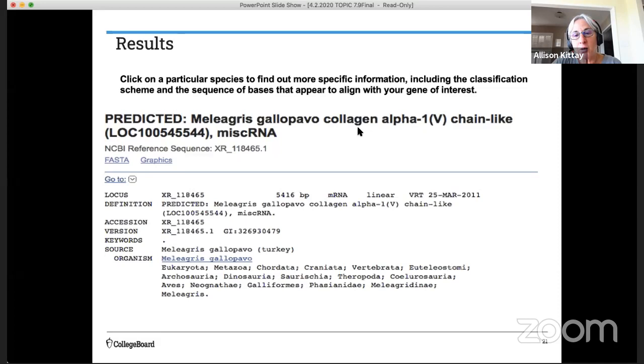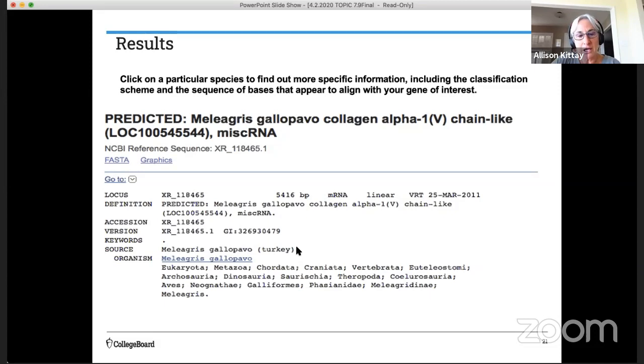And we did indicate from the morphological traits that we saw some vertebrae or bones, limbs, other bones, and collagen would be an important component, an important protein for an organism that has bones. If you don't know what this scientific name is, you can come down here and you can see that this is in fact a turkey.